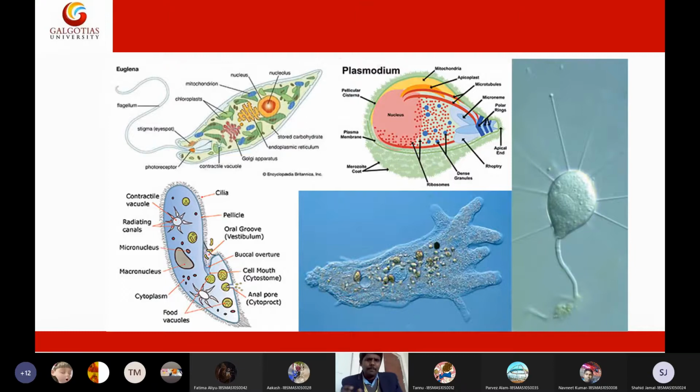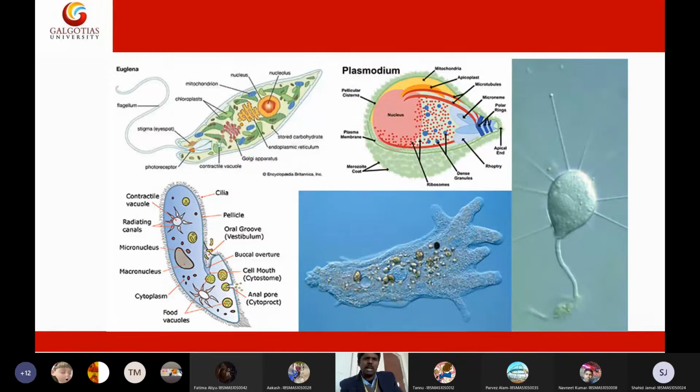But amoeba belongs to a particular subfamily called Sarcomastigophora, or simply Sarcodina. All amoebas are present in this subfamily of Rhizopoda. Under Rhizopoda, we have a subfamily called Sarcodina, and under Sarcodina, all amoebas will be present. That is why amoebas are also called Sarcodines, or typically they belong to the family Rhizopoda.